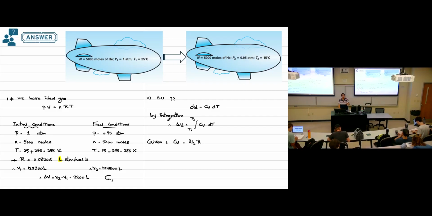R is the ideal gas constant. 3 over 2, these are constant. So this means Cv is not a function of temperature. Cv is constant. So why is this important? Because since Cv is constant, we can take it out of the integration. So this will be Cv integration from T1 to T2 dt, or in other words, Cv times T2 minus T1.